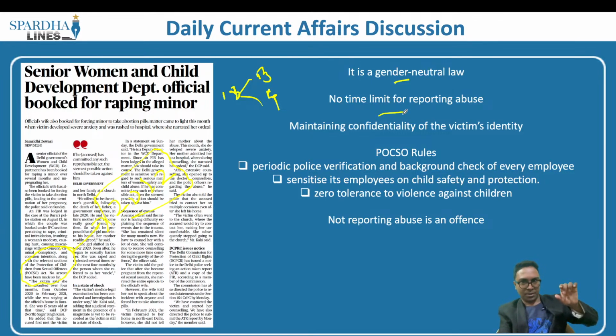Let's say, for example, there is a crime. This crime has been perpetrated against a boy or a girl who is less than 18 years of age, let's say in the year 2015 or in the year 2016. But that child might not have known that a person is committing a sexual violence.